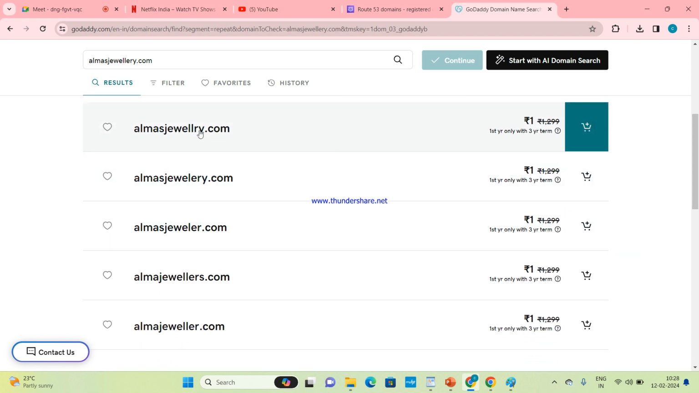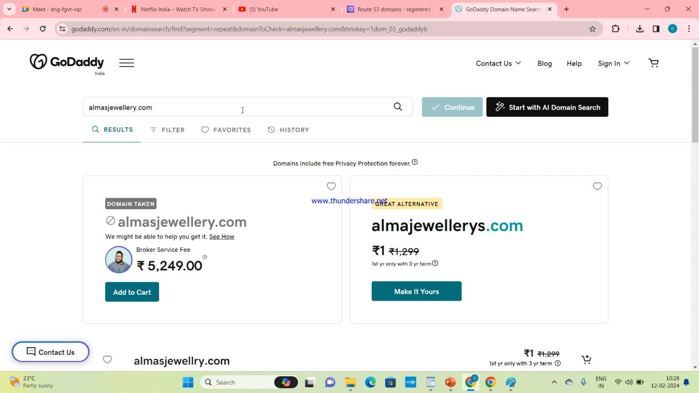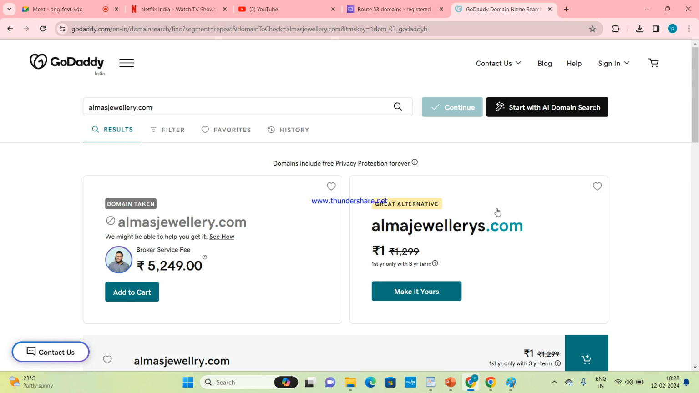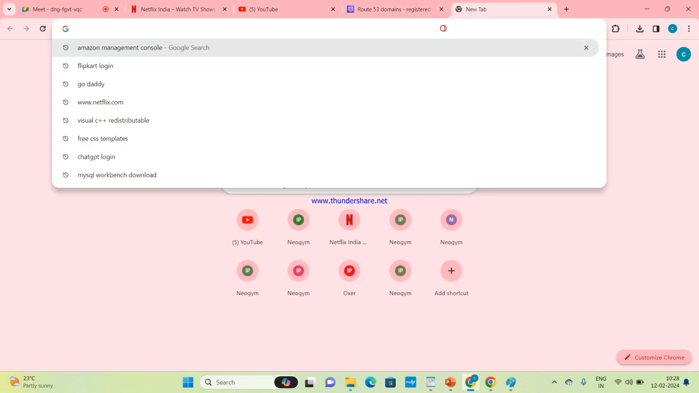Almas Jewelry for 1 rupee. Actually, the price was 1,299. Can you see how to check your domain names? And here you can buy. Add to cart and you can buy. Clear, everyone? Similarly, there are more like Freenom.